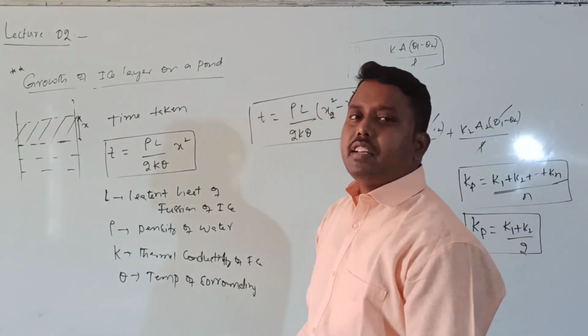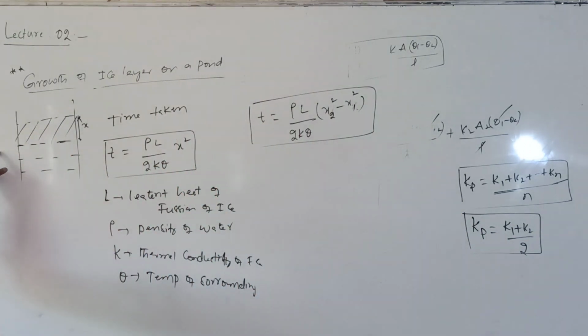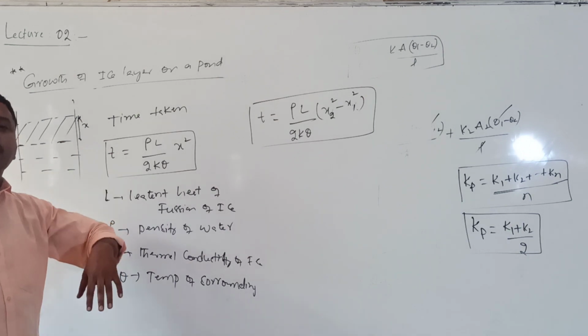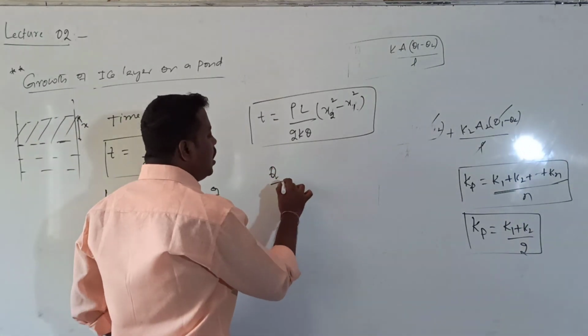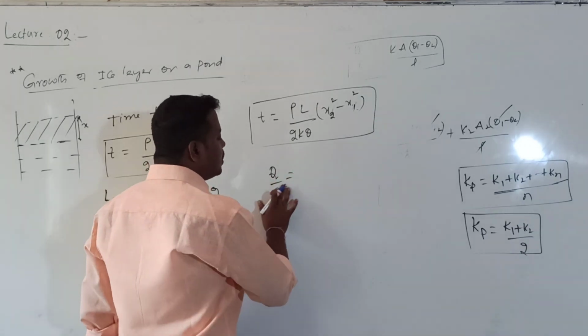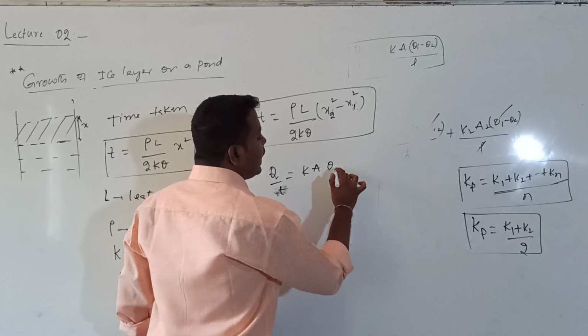Actually, how we derive this is, in order to convert the water into ice, it should lose heat. How much amount of heat is lost, that should be calculated. So Q by T is equal to how much? Q by T is equal to K into A into theta.